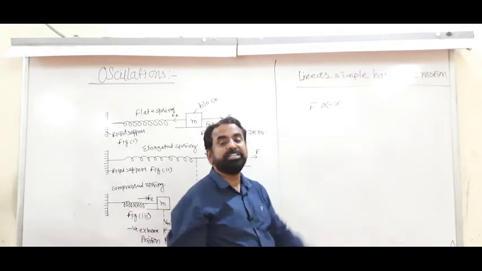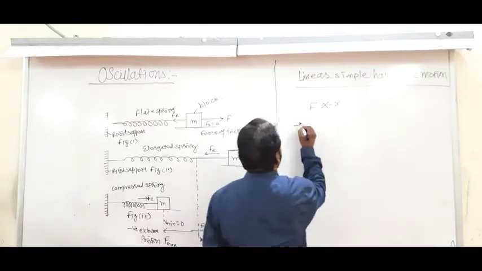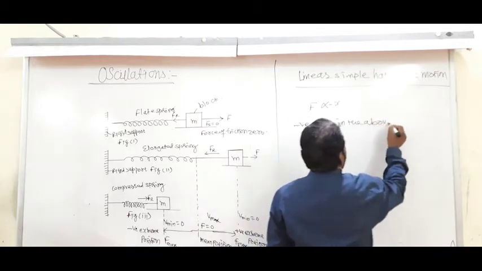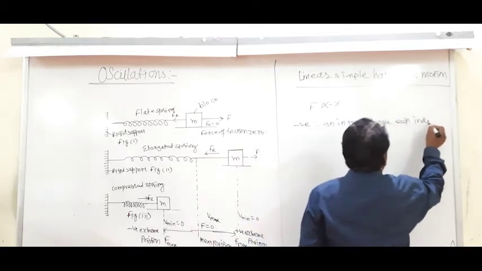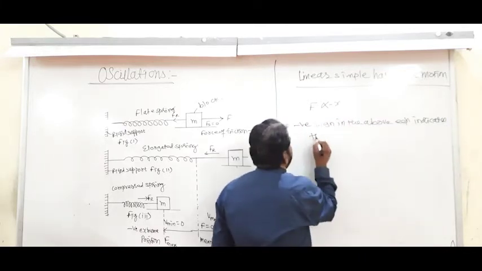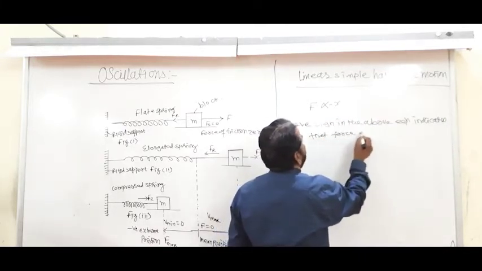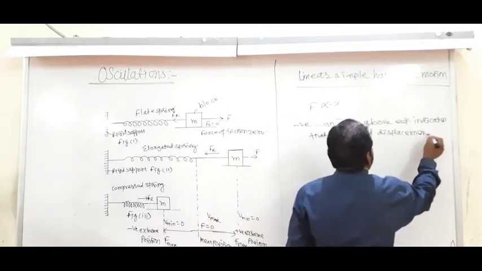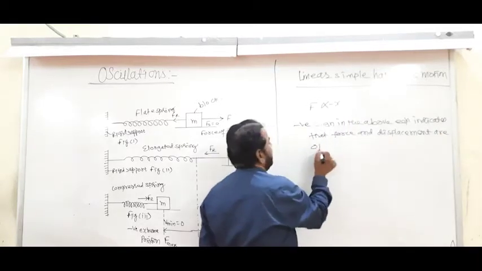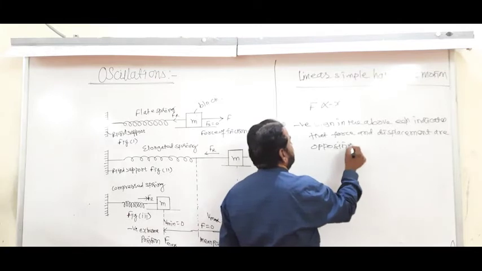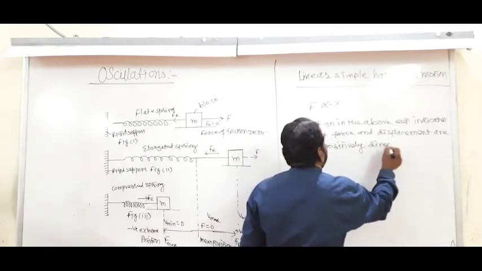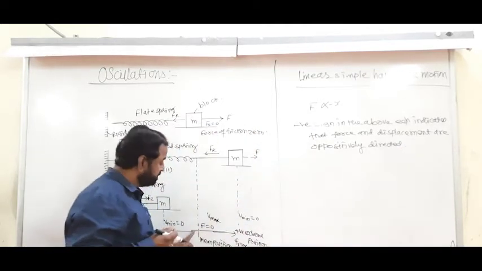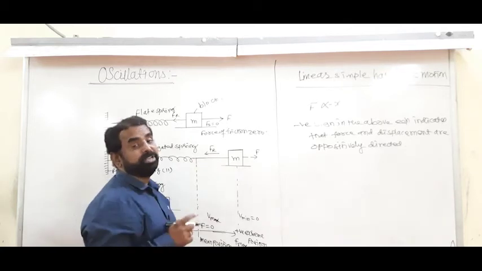And the negative sign in the above equation indicates that force and displacement are oppositely directed. Means force is always directed towards the mean position, whereas the displacement is directed away from the mean position.